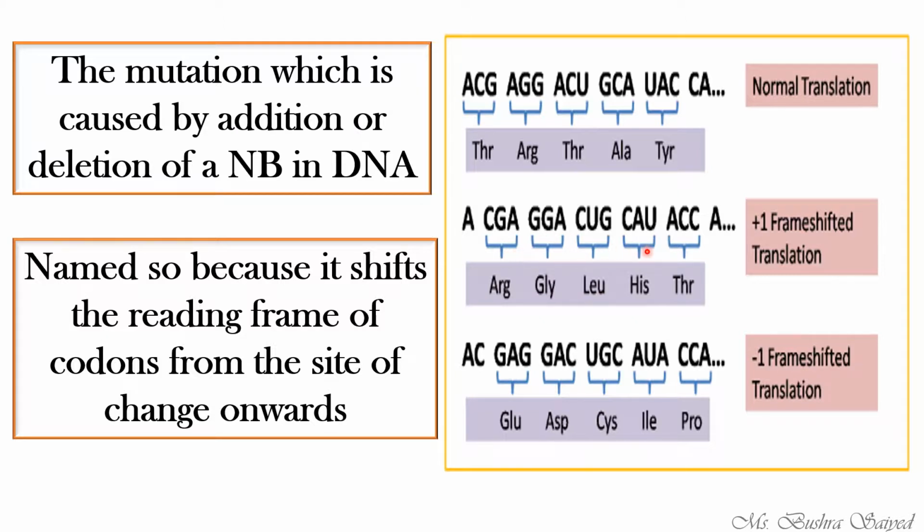So if the amino acids are changed, the polypeptide chain will be changed, and because of this, the protein which is formed from this polypeptide chain will be a damaged or changed one, resulting in an abnormal phenotype. So this is the frame shift mutation. That is why we call it frame shift, because the reading frame of a particular codon has been shifted from normal to abnormal. Why? Because of addition or deletion of the nitrogen base.